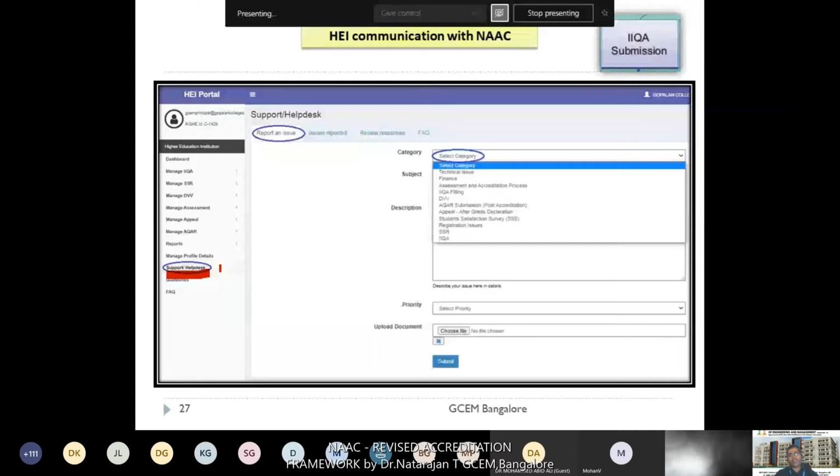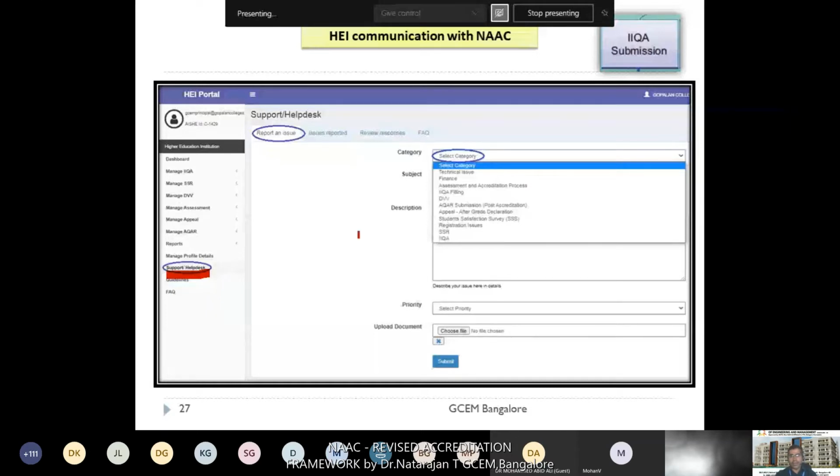Our question is, since we are applying for NAAC and have to submit the last 5 years of academic year data, we do not have any data regarding aeronautical engineering. So our question is whether we need to include the newly introduced course in the IIQA or not. We need to ask this clarification, so we are using this portal.